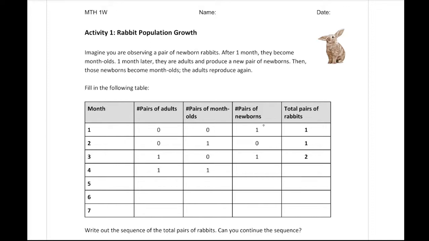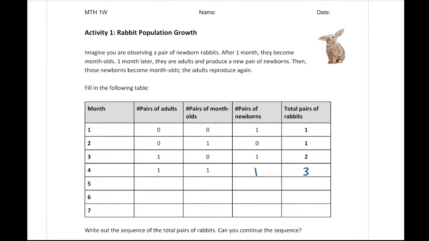In month 1, we have a pair of newborns and 1 total pair. The next month, those newborns become month-olds. We still have a single pair. The following month, that month-old pair of rabbits becomes a pair of adults, and they produce a newborn pair. Next, those newborns become month-olds. Those adults are still adults. So there'd be 1 pair of newborns from that adult, and there'd be 3 pairs in total.